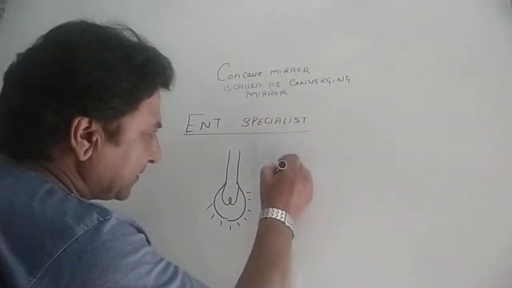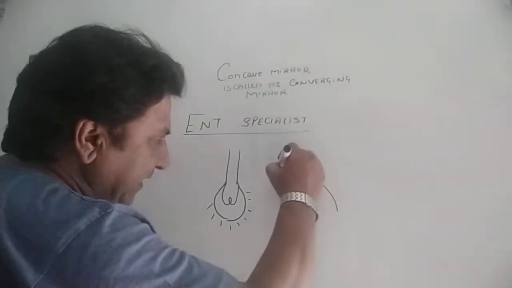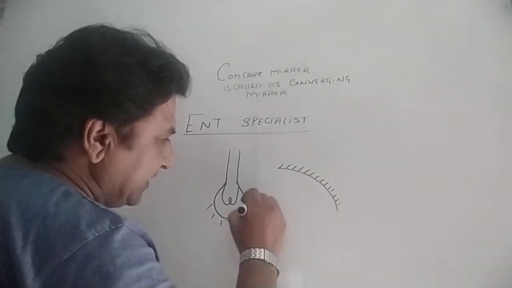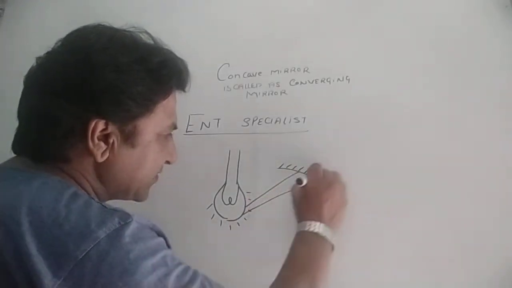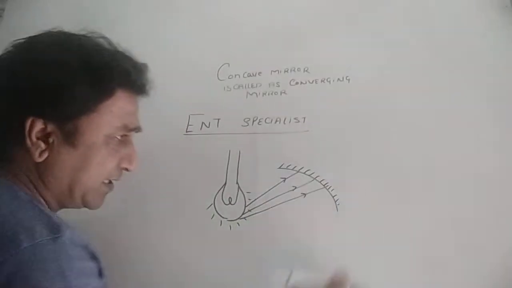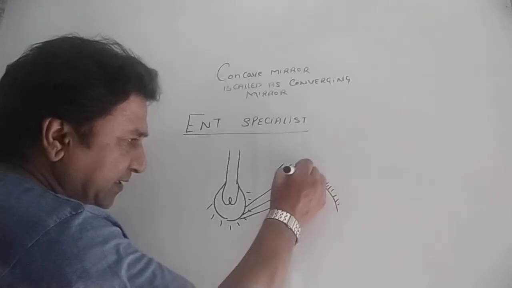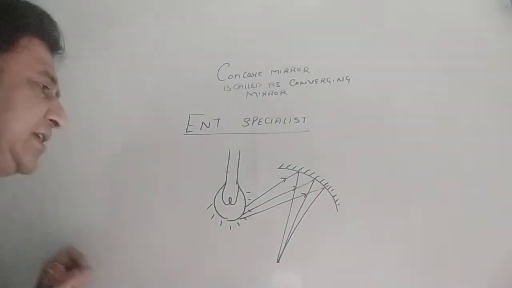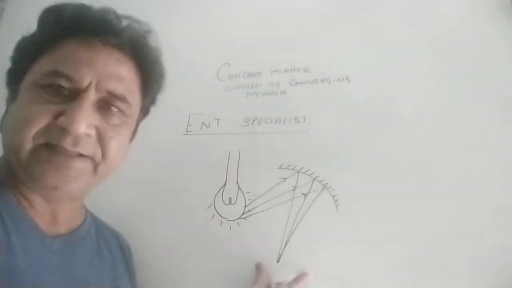What is happening in that case? That's a concave mirror utilized by the dentist. The light rays from the bulb go in parallel to the concave mirror, strike it and then converge to a particular point, that is the buccal cavity in which the doctor checks the teeth.